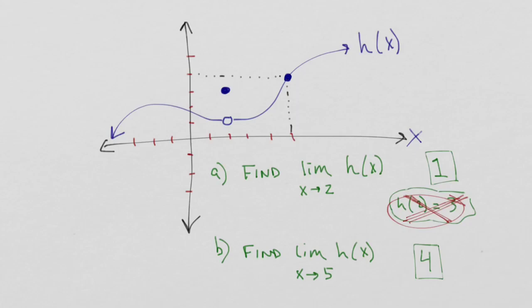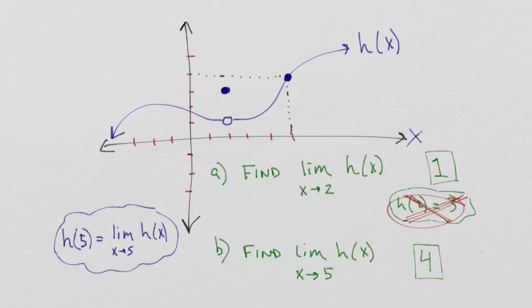And this one's different than letter A, because what you should notice here is that h of 5, which is 4, is the same as the limit of h of x as x approaches 5. So sometimes it just happens that these two values are the same. And sometimes it happens, as in letter A, that the two values are not the same.